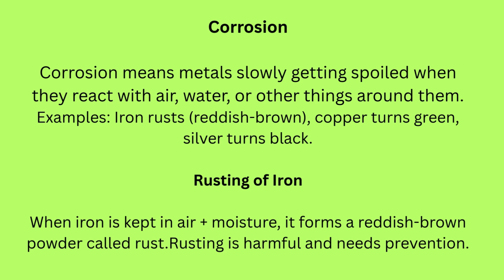Corrosion. Corrosion means metals slowly getting spoiled when they react with air, water, or other things around them. Examples: rusting of iron to a reddish-brown color, copper turns green, silver turns black. Rusting of iron: when iron is kept in air and moisture, it forms a reddish-brown powder called rust. Rusting is harmful and needs prevention.